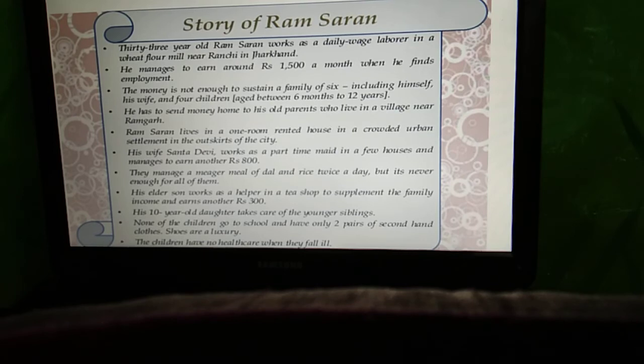So this slide shows that Ram Saran lives below the poverty line. Why? Because his income is very low. His monthly income is so low that he can't fulfill his basic needs.